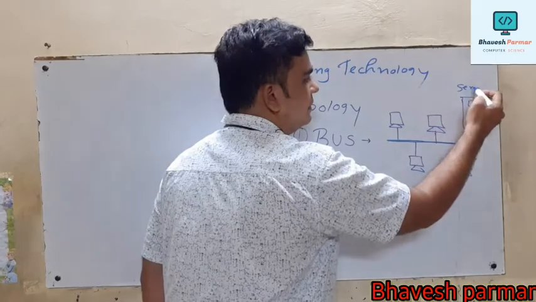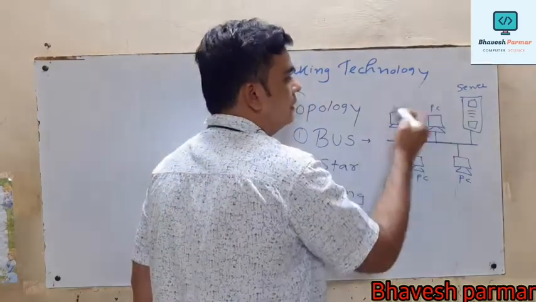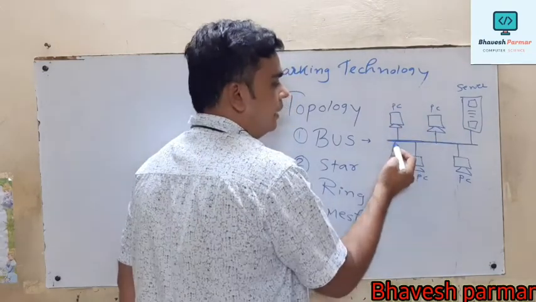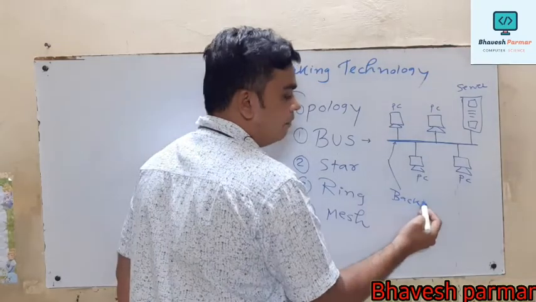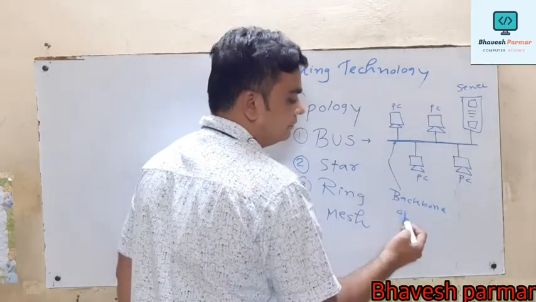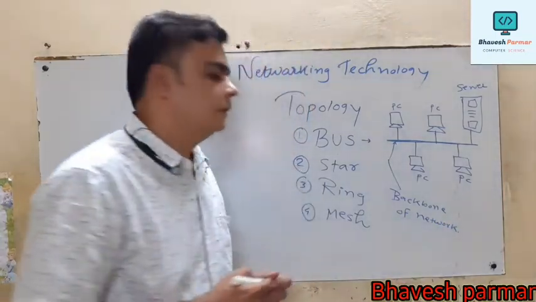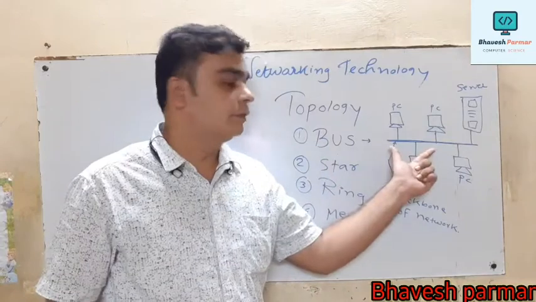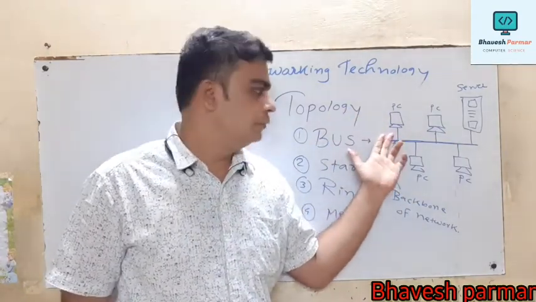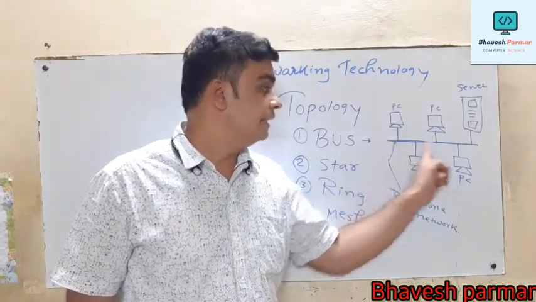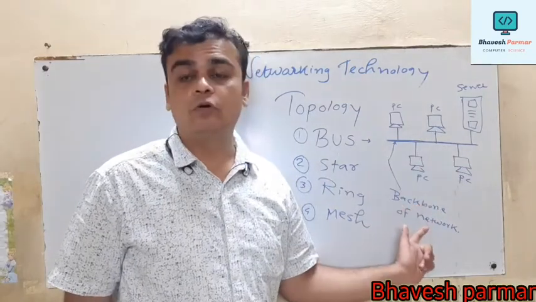Say I assume this is my server computer and all these are my client computers that we name PC, and this common cable is called the backbone of the network. Generally the structure of bus topology is like this. In this method we can connect a limited number of computers, and all the computers are connected with this common shared cable, which is widely called the backbone of the network.